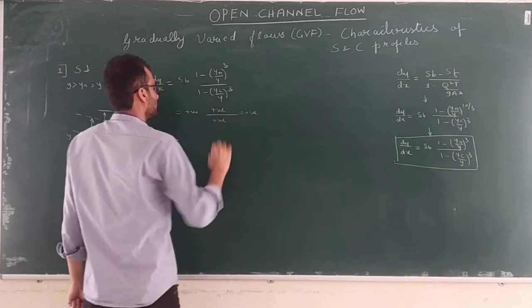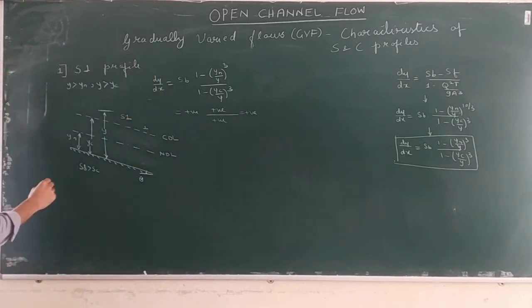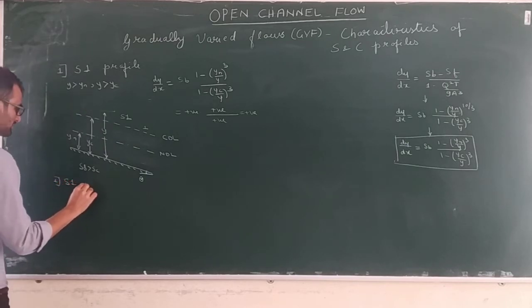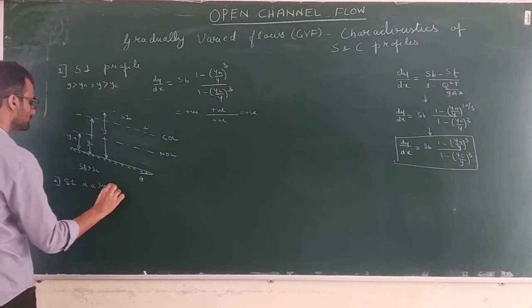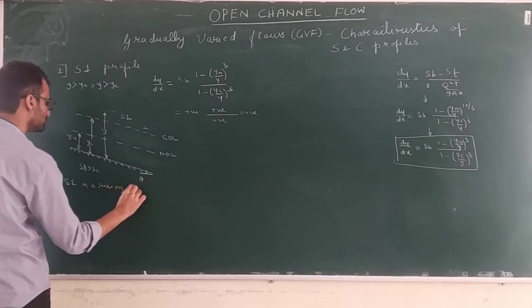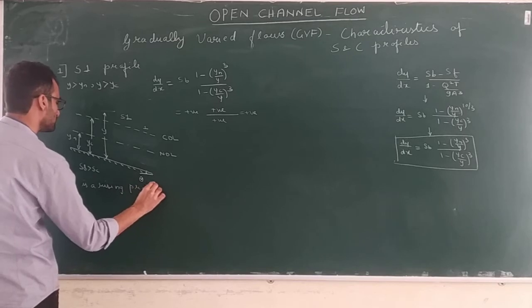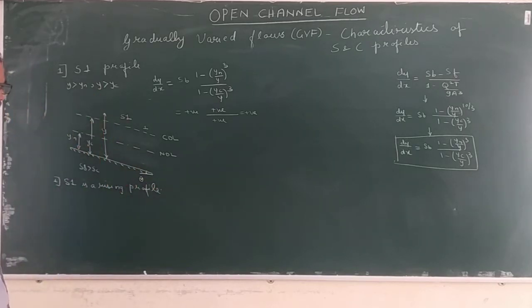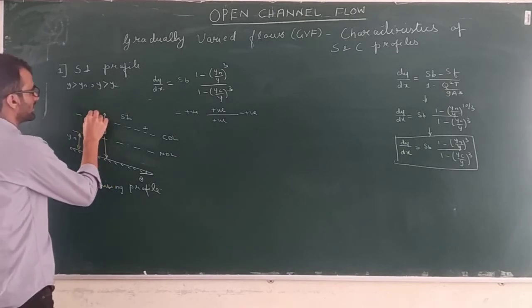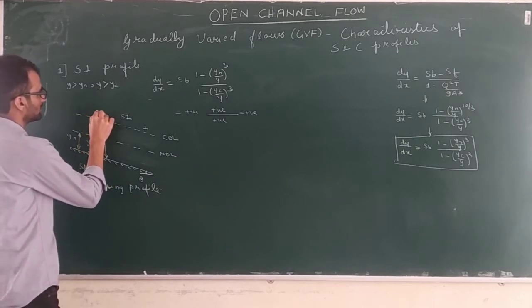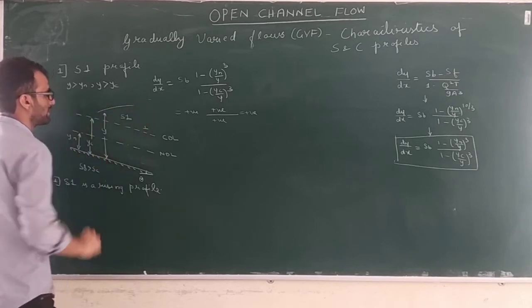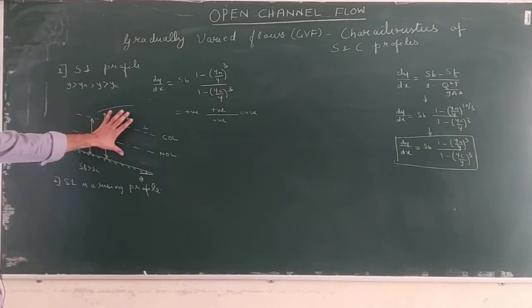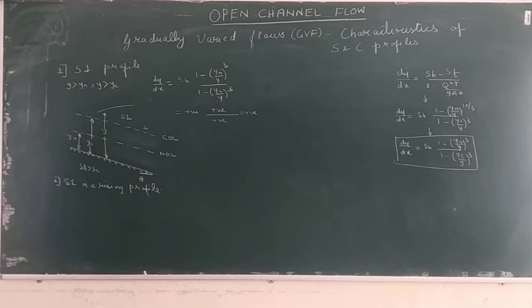So what can we write? The first piece of information that we get, the first characteristic, is that S1 is a rising profile. So this will be rising. Y should increase along x.